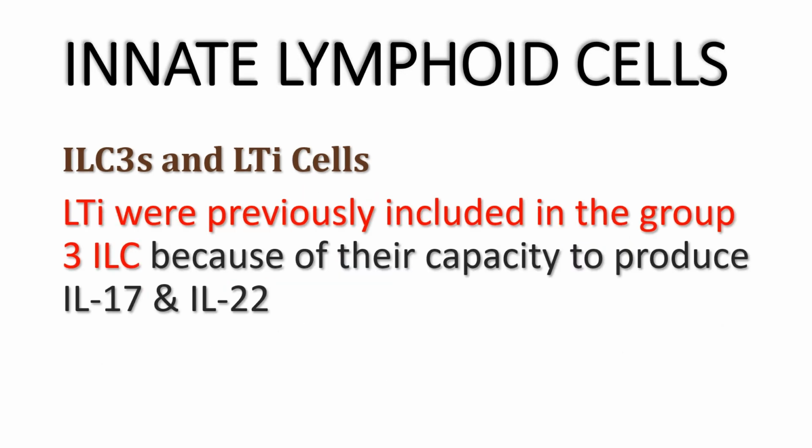Lymphoid tissue inducer were previously included here in the group 3 innate lymphoid cells because of their capacity to produce interleukin 17 and interleukin 22 as innate lymphoid cells type 3.